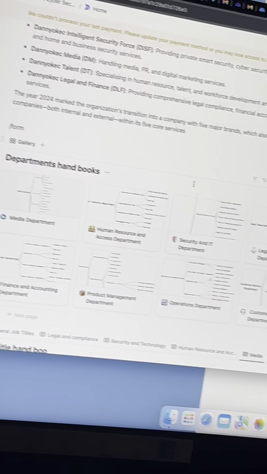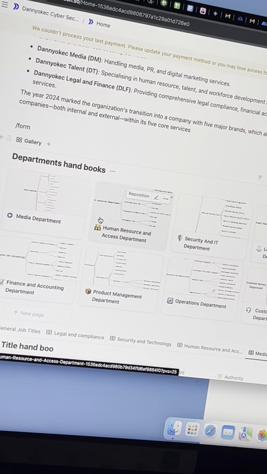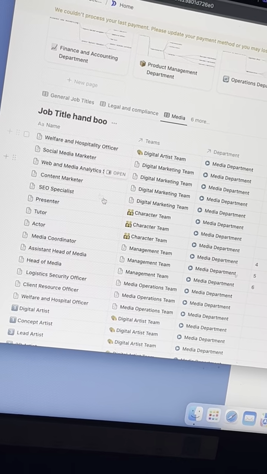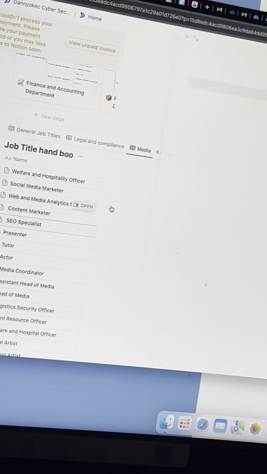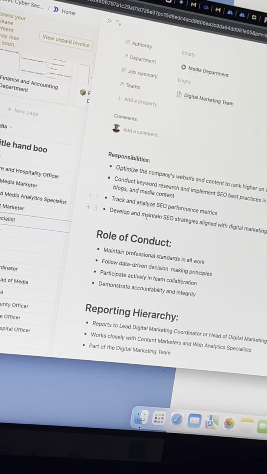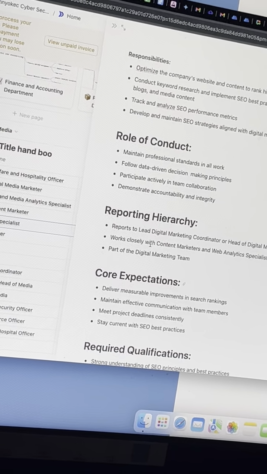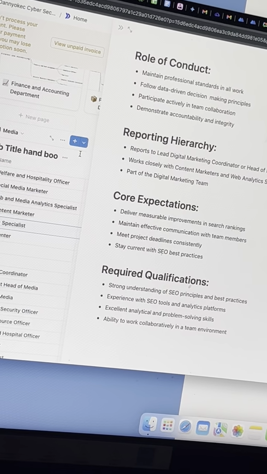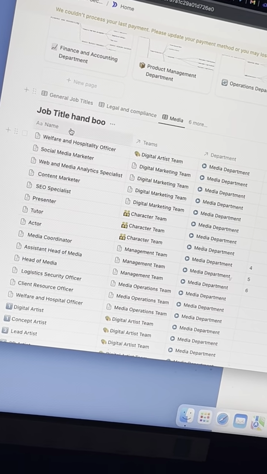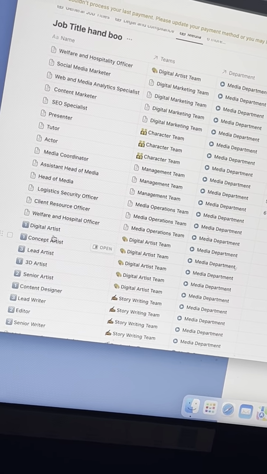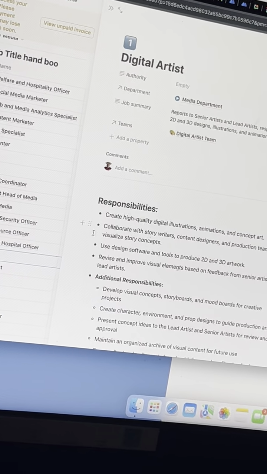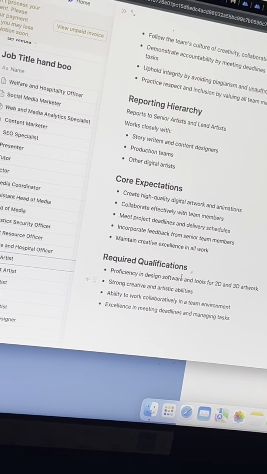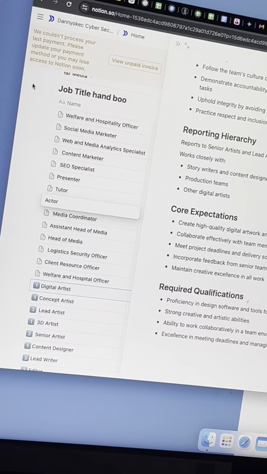So now these are the department, team and job titles. They're all under here. If I go down, you see every job title. Everybody who works for us at the firm, this is exactly what they're expected to do. Their responsibility, code of conduct, who they report to, what to expect of them, their qualification in order to get a particular job, which is any of these job titles. So you can see, for instance, this is a digital artist. What do you expect of him? His responsibility, code of conduct. What do you expect him to know how to do? So this was practically what I was spending my whole time doing.